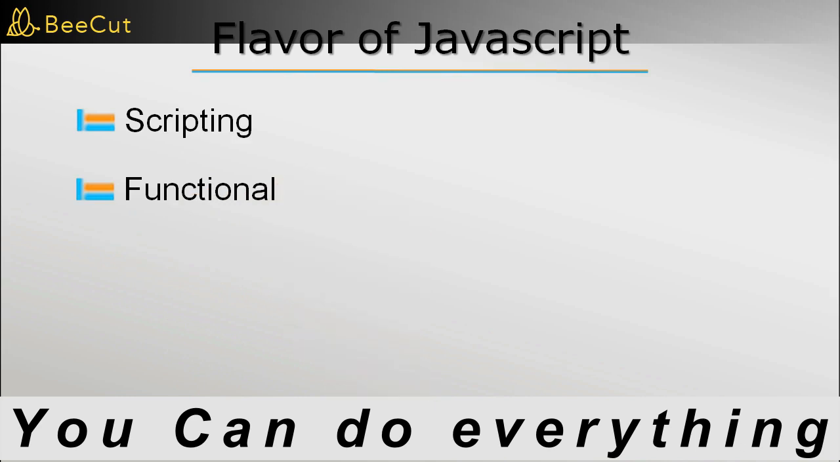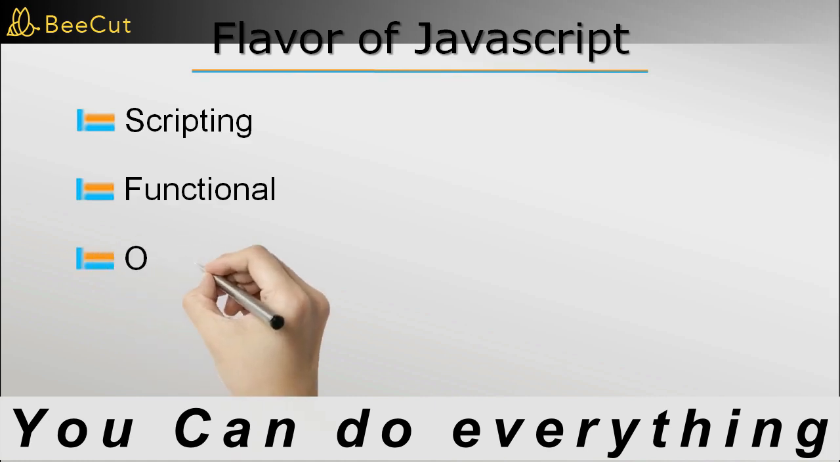JavaScript happens to support functional programming as well. It means that functions in JavaScript are first-class citizens of the language and may also be treated as data, or variables may hold functions as values. We will see it in more detail later.